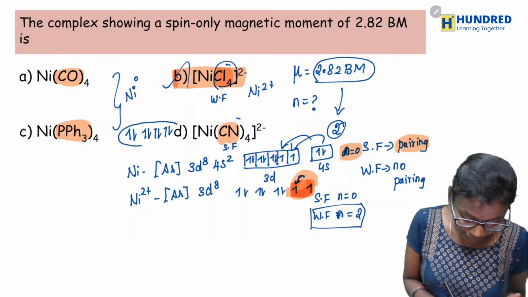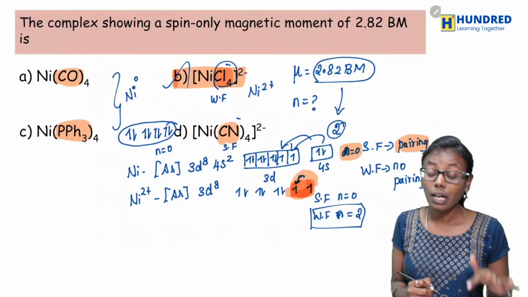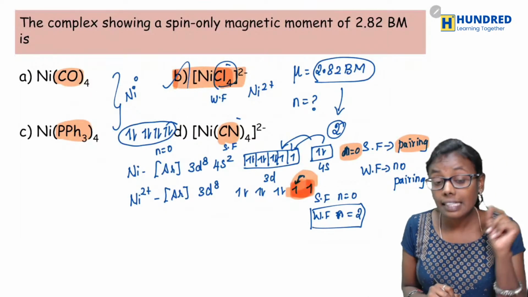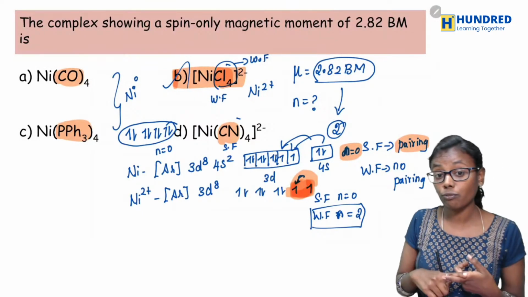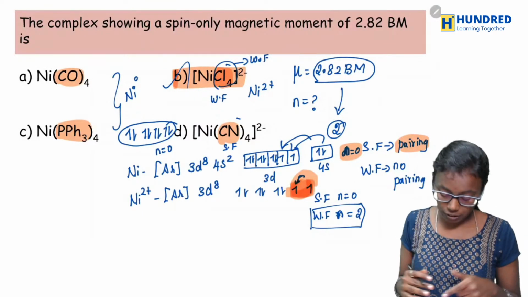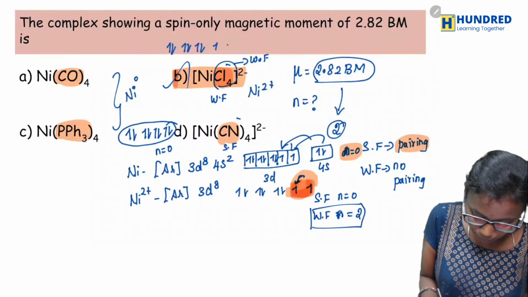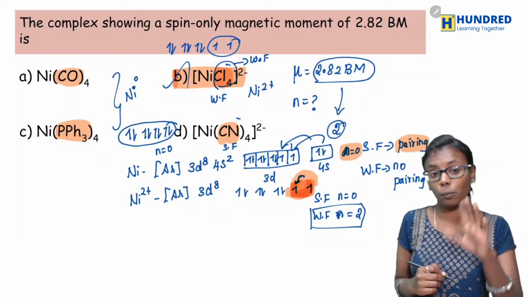So here pairing takes place. So what would be the number of unpaired electrons here? It should be 0. But for nickel 2 plus in option B, Cl is a weak field ligand. So therefore no pairing will take place. So what would be the number of unpaired electrons here? It would be 2. So we'll be having 2 unpaired electrons for option B.